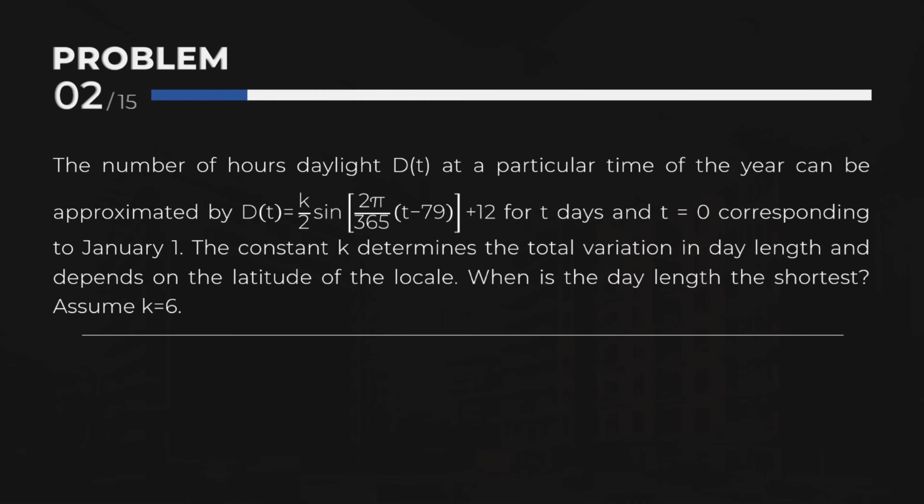The constant k determines the total variation in day length and depends on the latitude of the locale. When is the day length the shortest? Assume k equals 6. December 20.